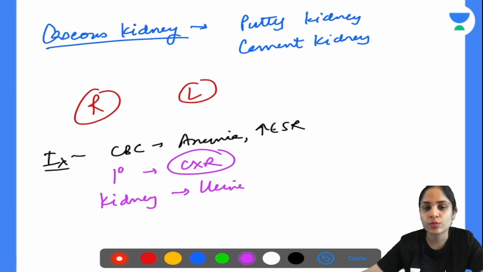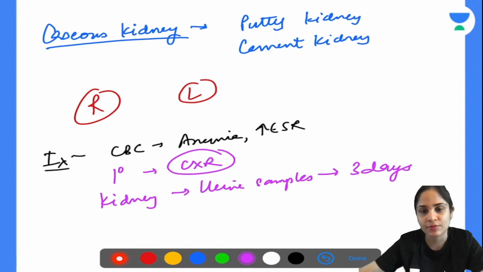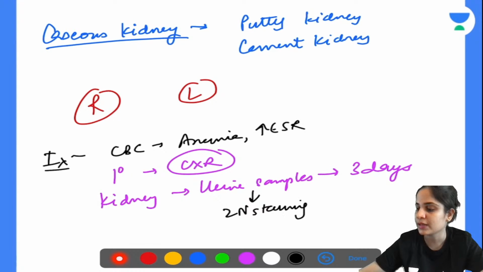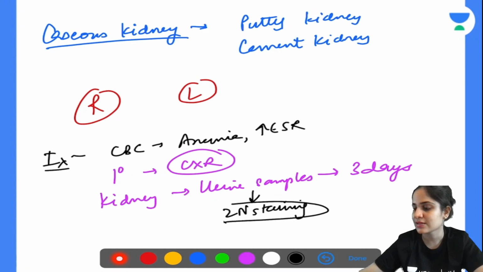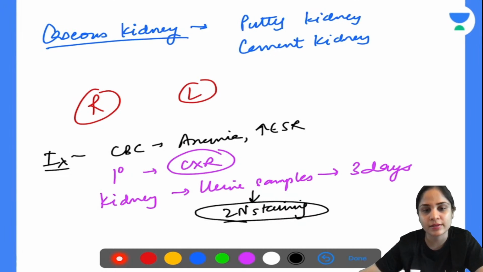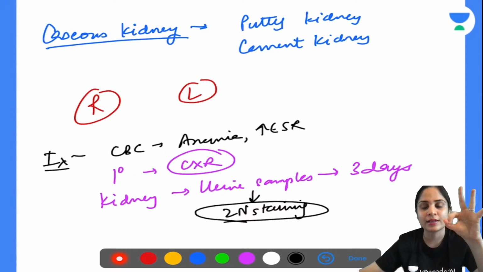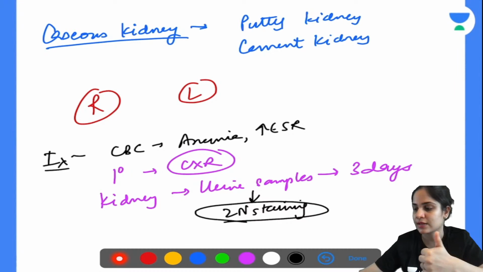So you will take urine samples for 3 days. Remember this, you have to take urine samples for 3 consecutive days and send them for ZN staining. I told you, in normal sampling you will not be able to find the TB bacilli, but with ZN staining you will be able to find them.